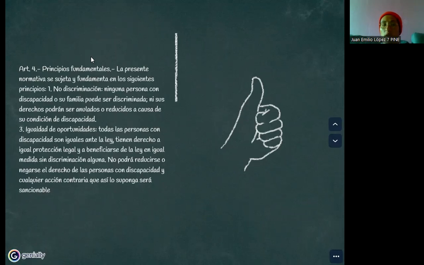With these two articles, we can see the derivation of the article number 24 of the human rights. That says that people with disabilities have the right not to be discriminated against in any situation, by any person or by any people. And this article shows that the human rights are for the whole family of these people.